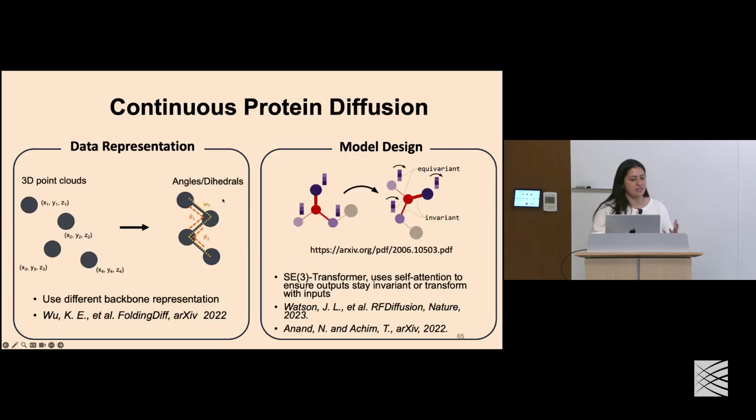There are a few different ways of doing this. Typically, we can represent proteins as 3D point clouds where we take their heavy atoms, their alpha carbons, and we represent them as their XYZ coordinates. These obviously will fall victim to translation or rotation, as those digits will change. But we can represent our proteins in a different description, for example, using angles or dihedrals. And this now is invariant to those transformations because the values of those angles or dihedrals don't change if we move that protein in 3D space.